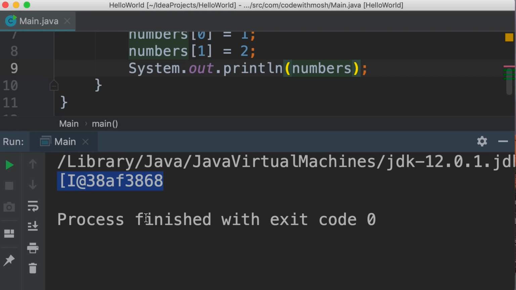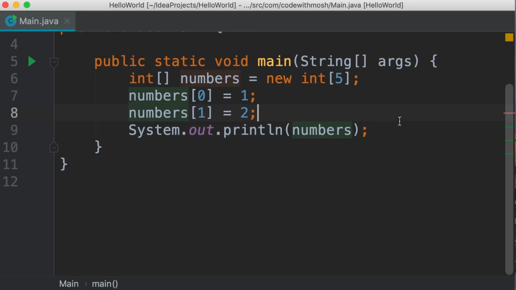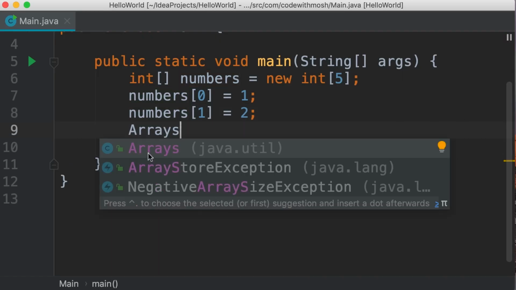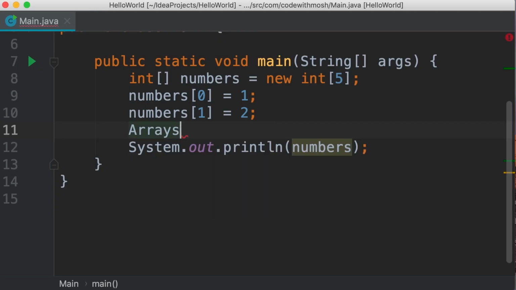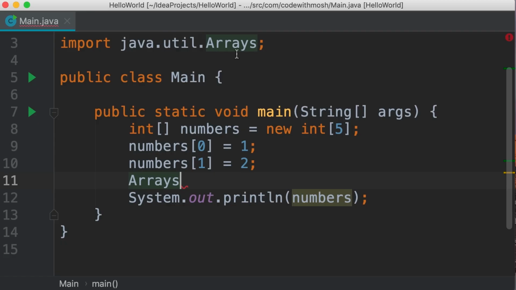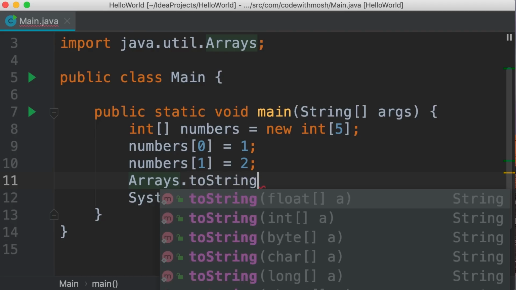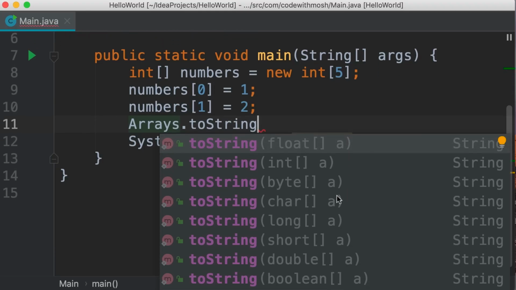Now, how can we see the actual items in this array? Well, we have a class in Java called Arrays. Let me show you. Arrays. So this class is defined in java.util package. Let's press enter. Now, this is imported on the top. Beautiful. So we can use the dot operator to access the members of this class. Here we have a method called toString. Now, as you see, this method is implemented multiple times.